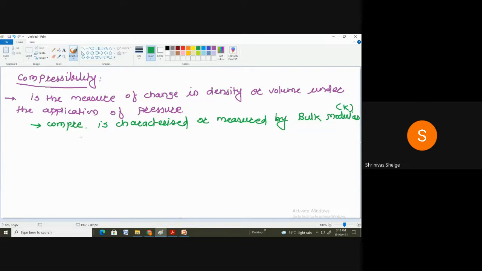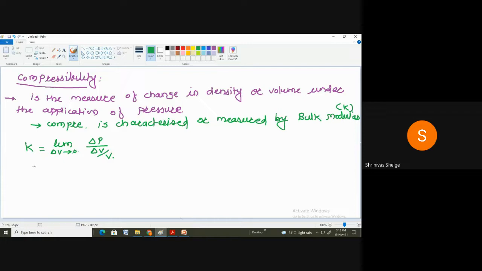Correct. So what is bulk modulus? I will show you the bulk modulus K. So here K equals minus limit delta V tends to 0, delta P, that is the change in pressure. Due to this change in pressure, there is a change in volume, divided by the original volume. Correct. So for the change in pressure, the change in volume divided by the original volume is nothing but what? This is the compressibility.